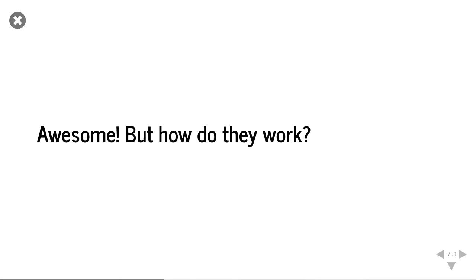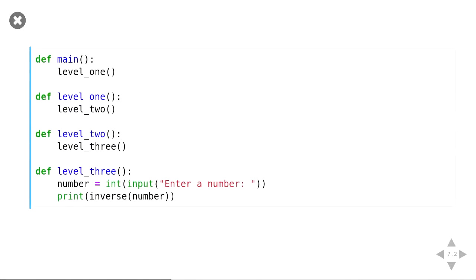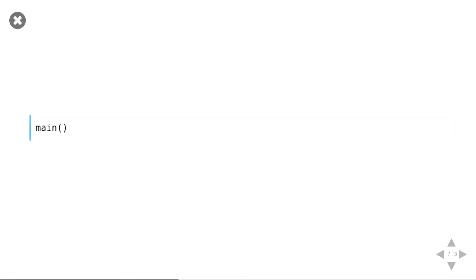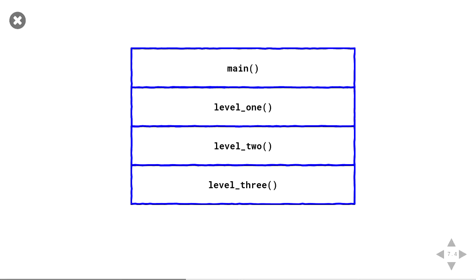So errors are awesome, and how do they work? How do they do this propagating thing? Well, we have this bit of code. Now, stick with me. Main calls level 1 calls level 2 calls level 3, and level 3 calls our code from before. And if you abstract it a bit, this is actually how most of your code will work. So now when we call main, we can just enter a number like normal, and it will just go through those couple of functions and get to the end. And this is what it would look like.